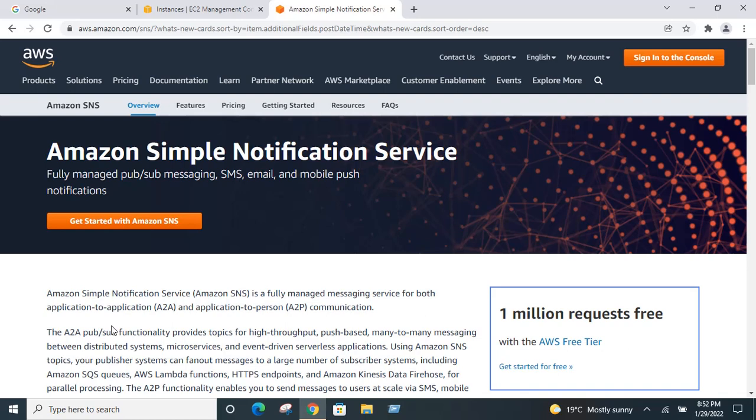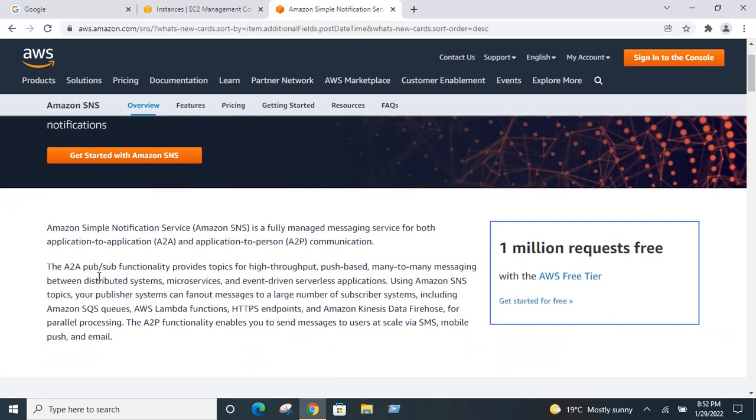See here, the application to application PubSub functionality provides topics for high throughput, push based, many to many messaging between distributed systems, microservices, and event driven serverless applications. This functionality provides high throughput, like you can send hundreds of messages within seconds, and it is push based. For example, in the USA, whenever any natural calamity occurs, the government will issue warnings to the people. Every mobile will beep until they read that message. That is called push based messaging, and it is done by this Simple Notification Service software.